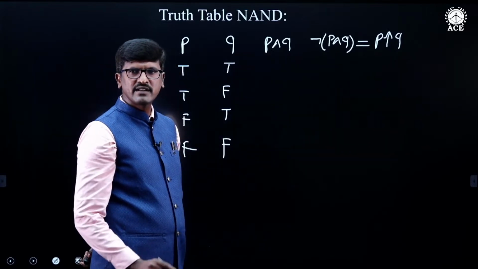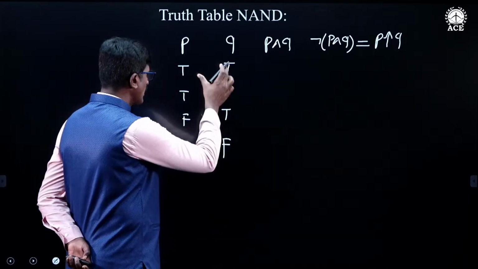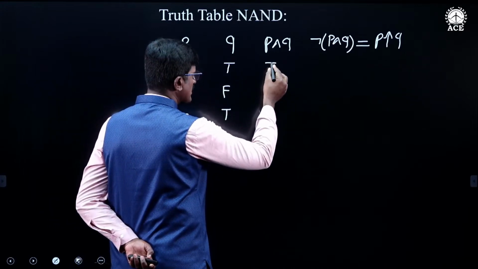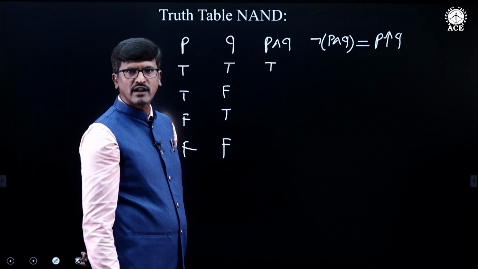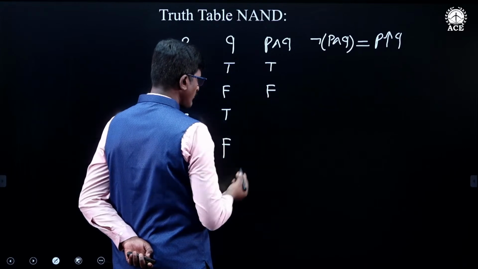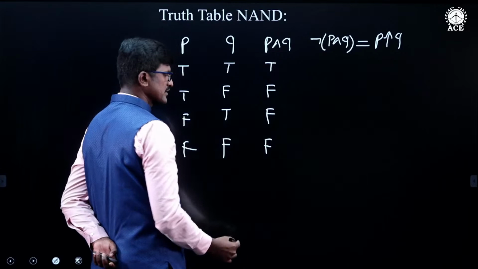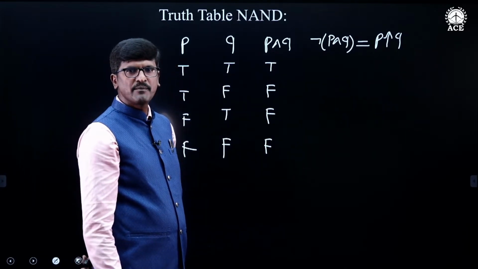The conjunctive statement is always true when both P and Q are true. If you look at these four cases, in the first case, both P and Q statements are true. In all other cases, both of them are not true. Therefore, this conjunctive statement is false in the second case, third case, and fourth case. So these are the truth values for the conjunction of P and Q.